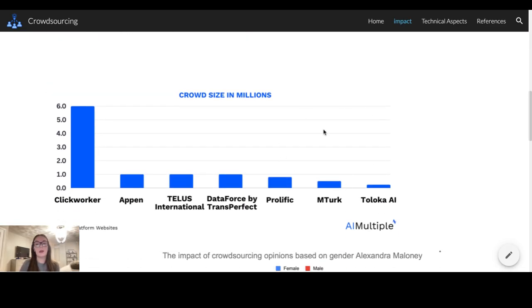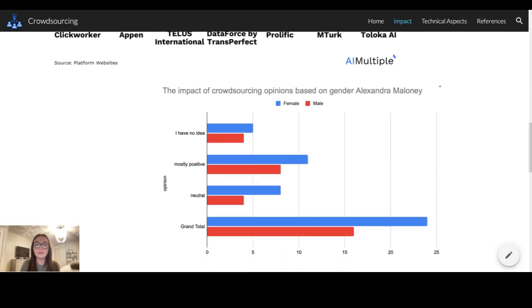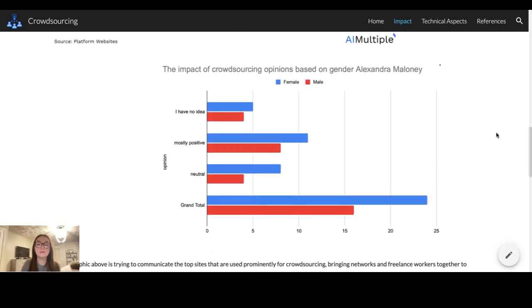So here is a graph that I found online, and essentially this graph goes over one of the bigger named sites that are used today for crowdsourcing. All these sites are used for freelance workers and different companies to bounce ideas off of each other and to create new inventions.